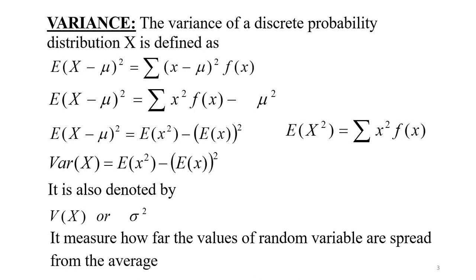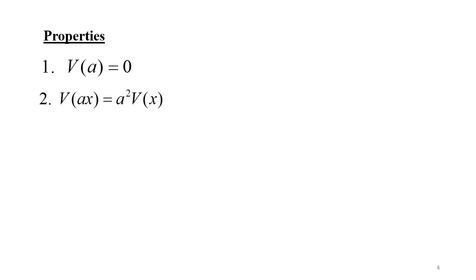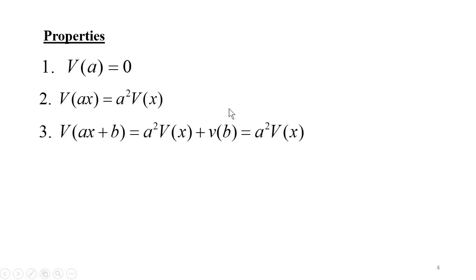It measures how far the values of the random variable are spread from the average. Let us learn the properties of variance. Variance of a constant is 0. Variance of ax is a square into variance of x. Please make sure that for expectation we do not square the constant, but for variance we square the constant when it is taken outside the variance. So, a square into variance of x.